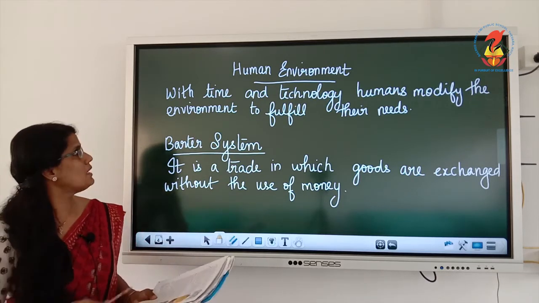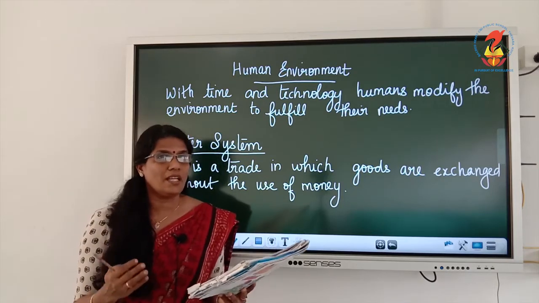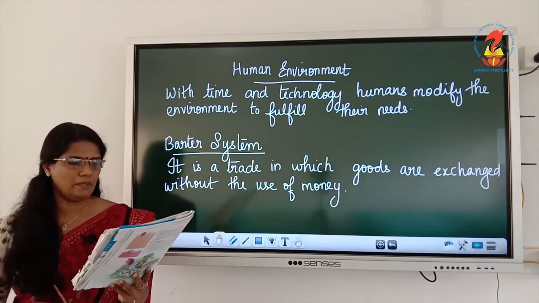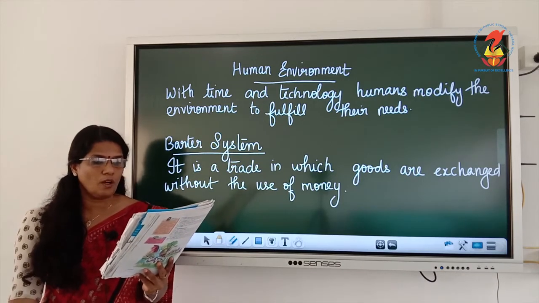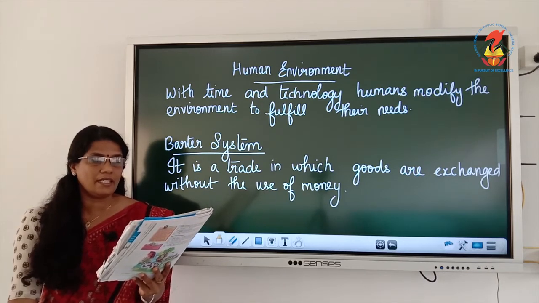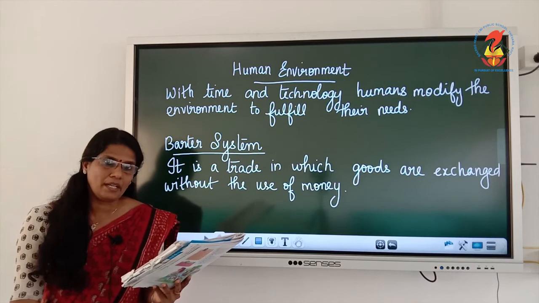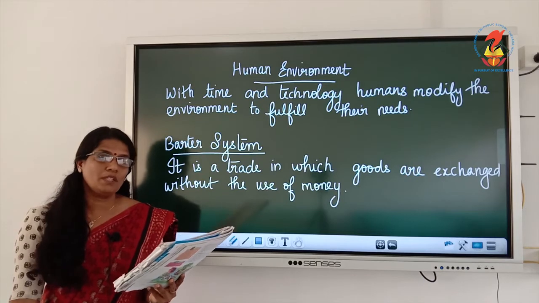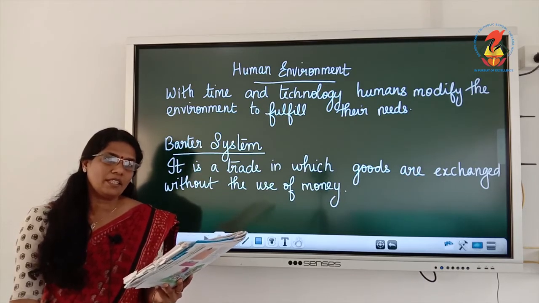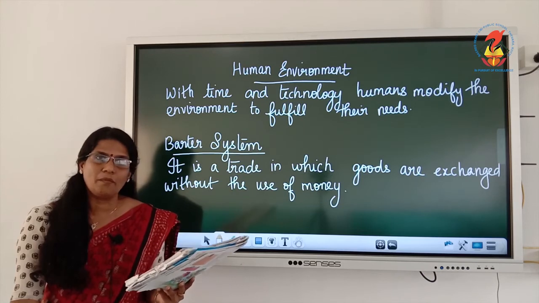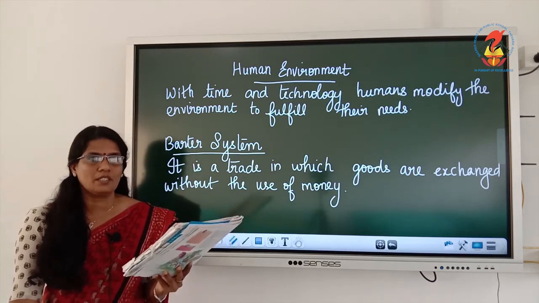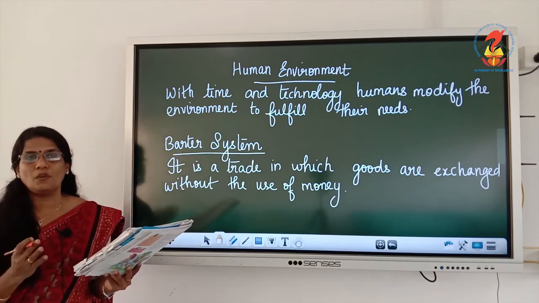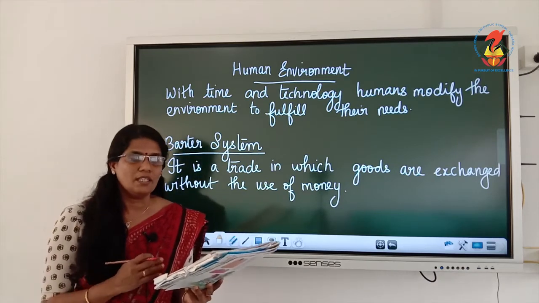With time and technology, humans modify their environment in order to fulfill their requirements. They learn to grow crops, domesticate animals and lead a settled life. So earlier they were like nomadic people, now they have a settled life. They started living in an area. As we learned last class also, they were living mainly on the river banks, because river banks provide water for cultivation and for domestic use. So many uses were there. That is why most of the early civilizations were on the river banks.